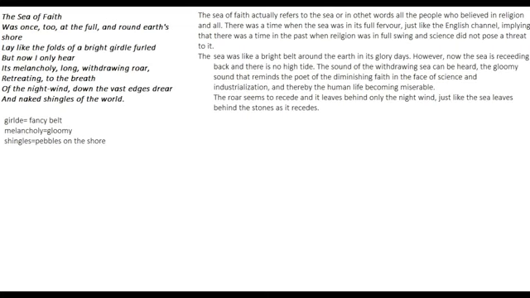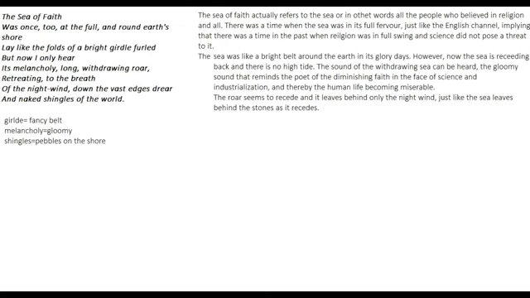The word night can tell us of darkness, that as the sea of faith is going back, there is only darkness left behind. People are becoming more and more ignorant. As people are losing faith, there is only ignorance and lack of knowledge and lack of happiness.